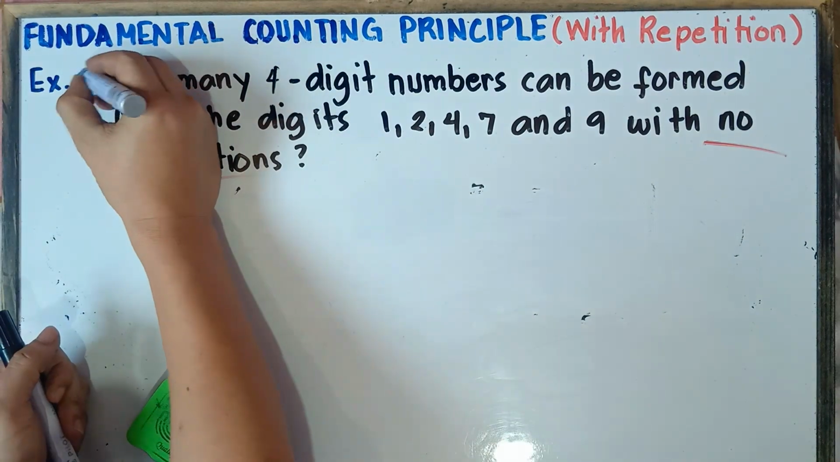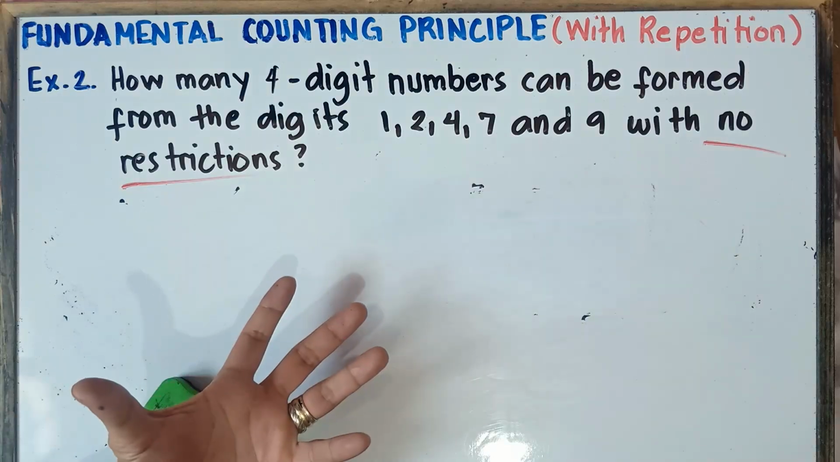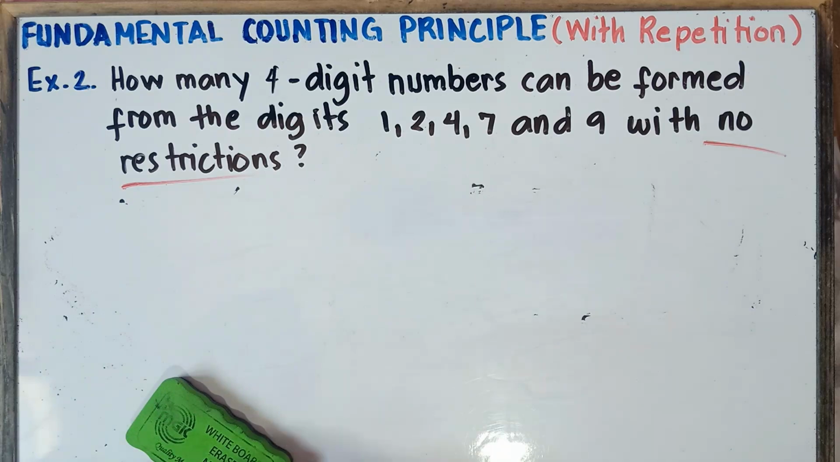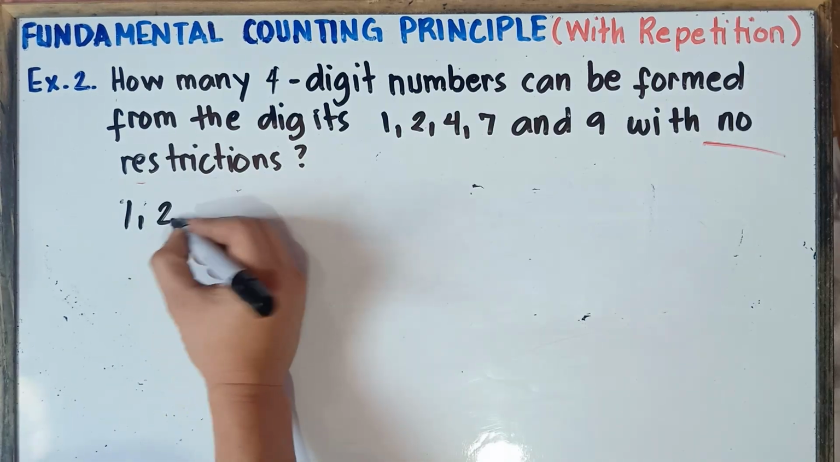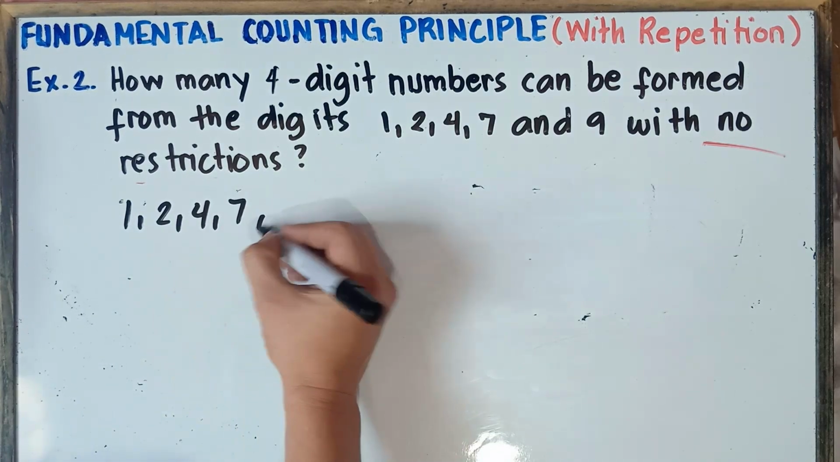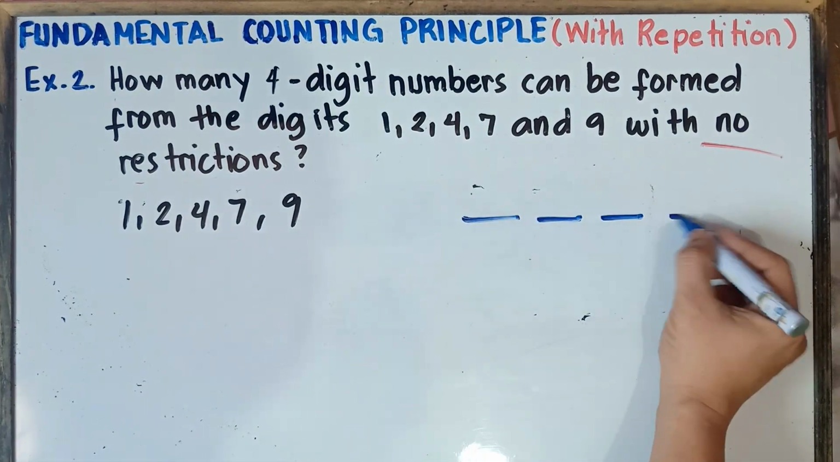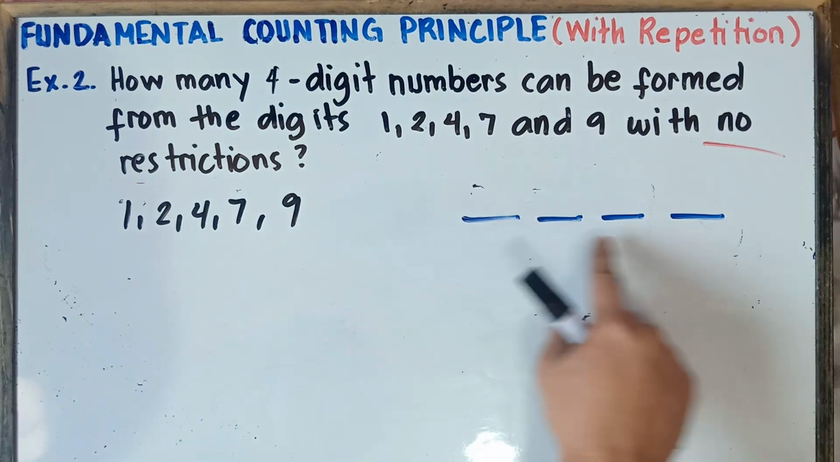Then later on, we will have a tricky example. Example number 2: how many 4-digit numbers can be formed from the digits 1, 2, 4, 7, and 9 with no restrictions? So you're looking for 4-digit numbers with these given 5 numbers. We have 4 places: thousands, hundreds, tens, and then ones.